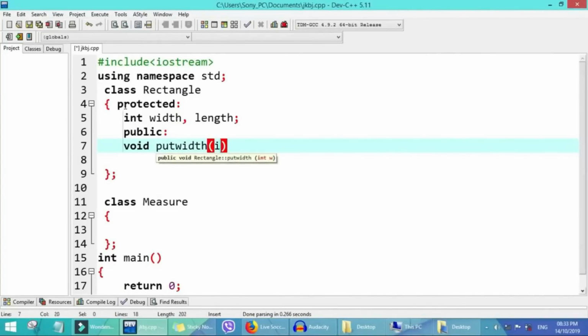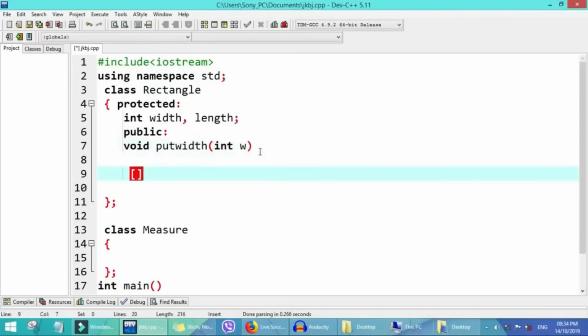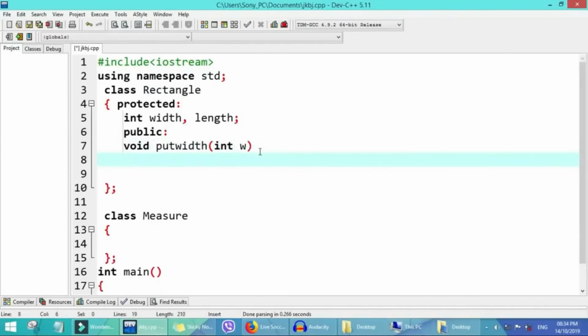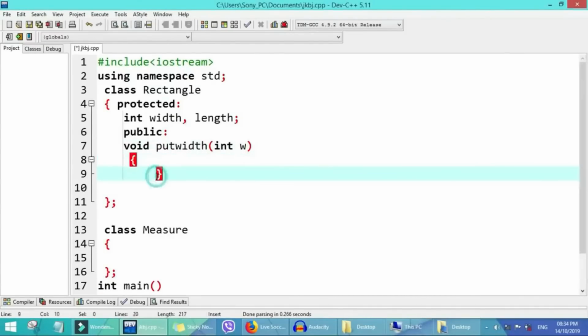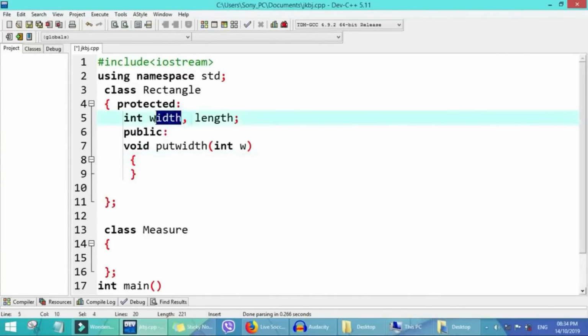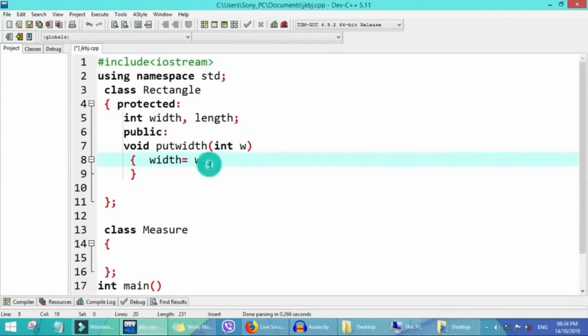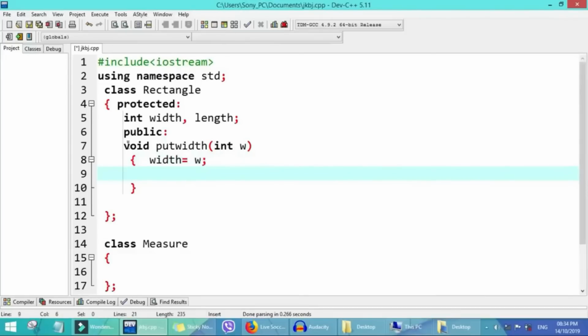For the parameter we use integer w for width and we initialize it. So the width is equal to this w, a temporary initialization.